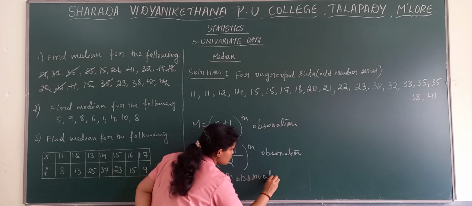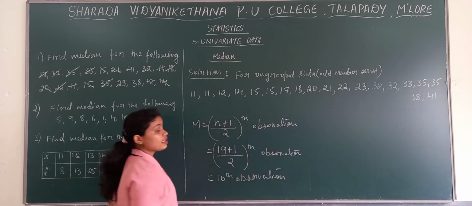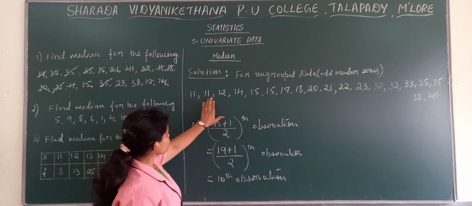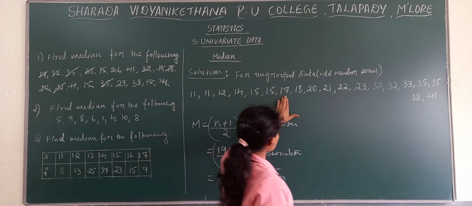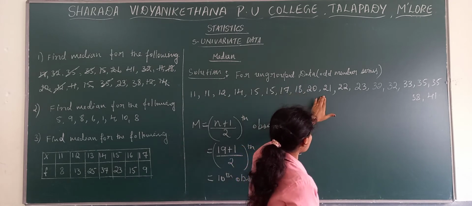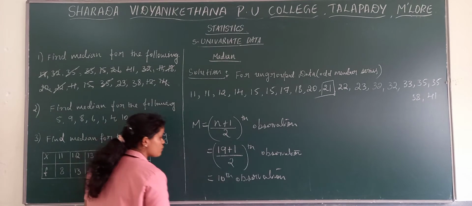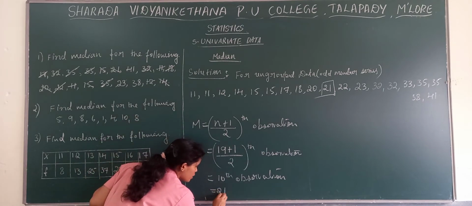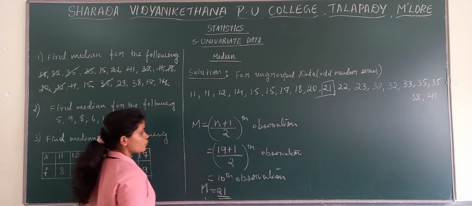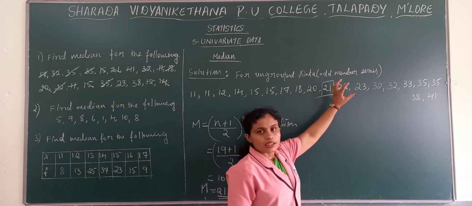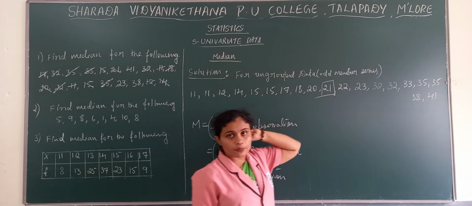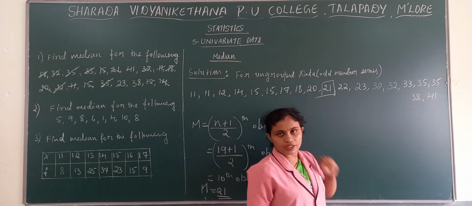10th observation. Now check which is the 10th observation. 1, 2, 3, 4, 5, 6, 7, 8, 9, 10. So this is the 10th observation. So the 10th observation is 21. So your median value is 21.